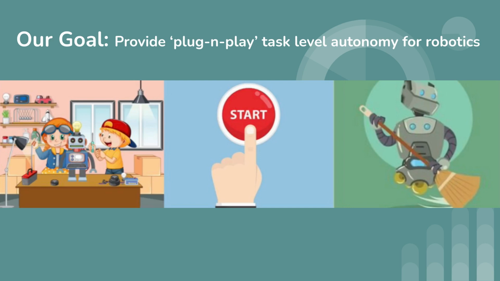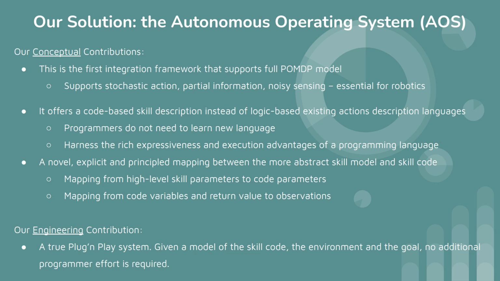Our goal is to provide a plug-and-play task-level autonomy for robotics. Our solution is the Autonomous Operating System, the AOS. Our conceptual contributions are that this is the first integration framework that supports full POMDP models, which means stochastic actions, partial information, and noisy sensing. These are essential for robotic domains.